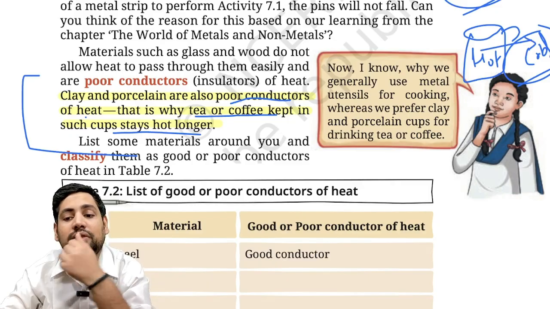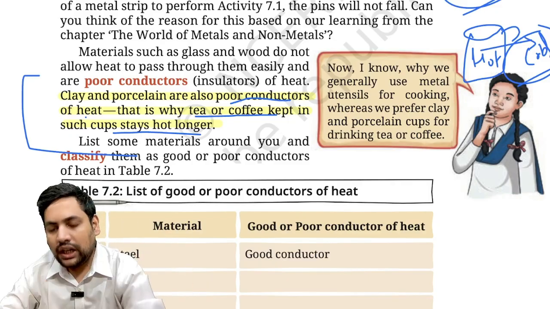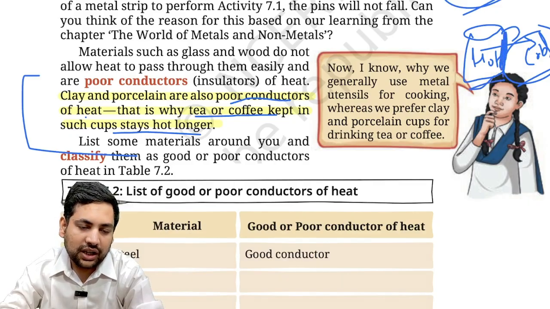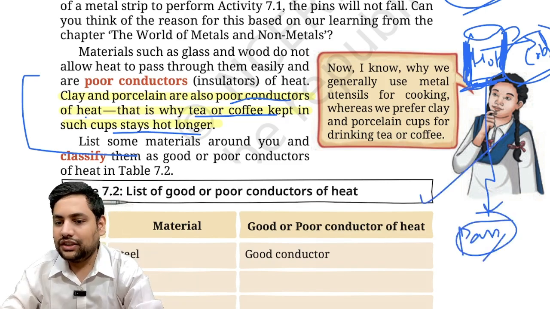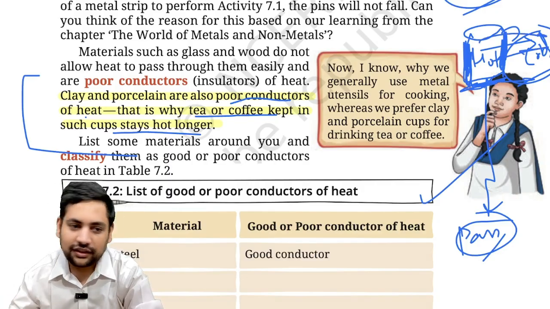So it will try to flow from the hot tea cup to the outside environment. Now, if this is made up of some kind of bad conductor, what will happen? Heat won't be allowed to pass, and that is why it will remain hot for much longer. Understood? While if it was a conductor, then what will happen? The heat will transfer very fast out of it.